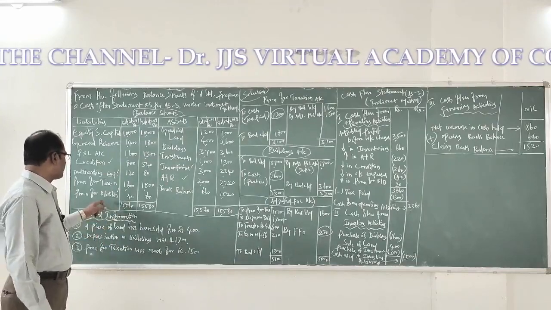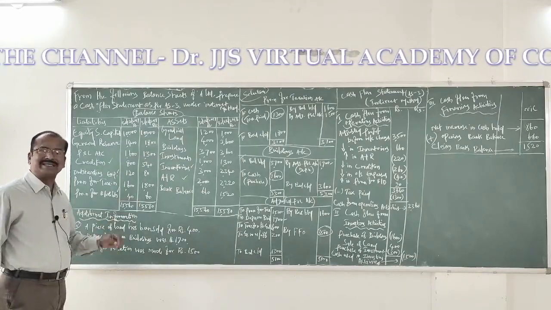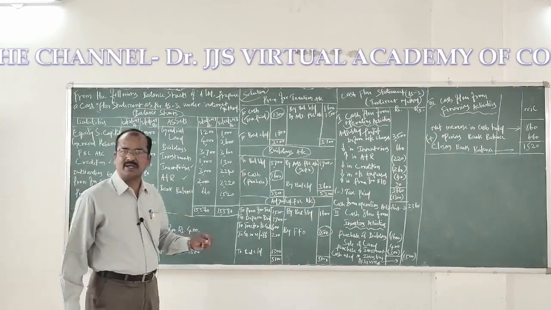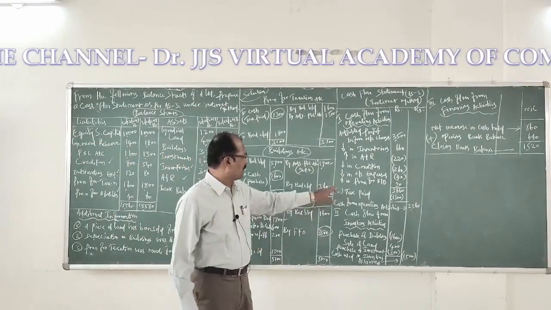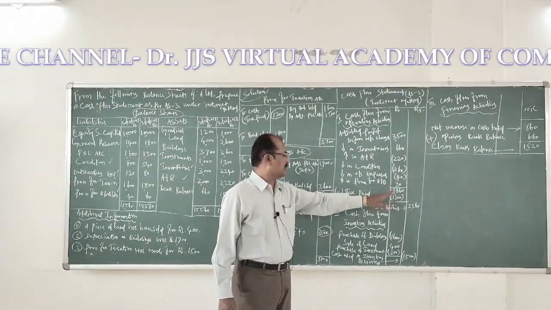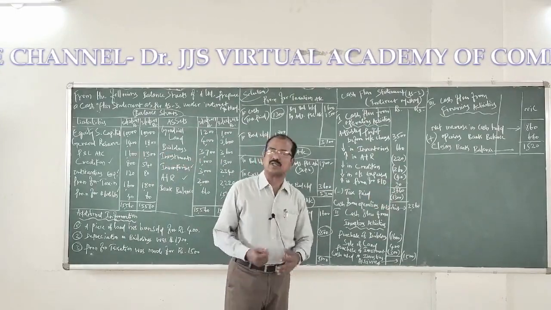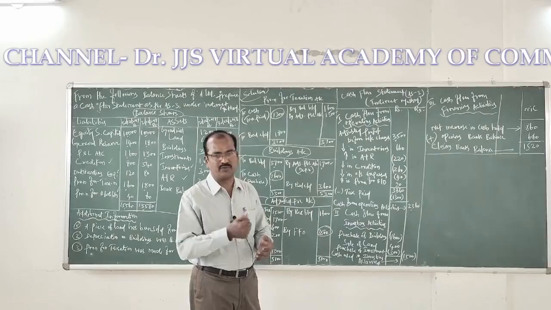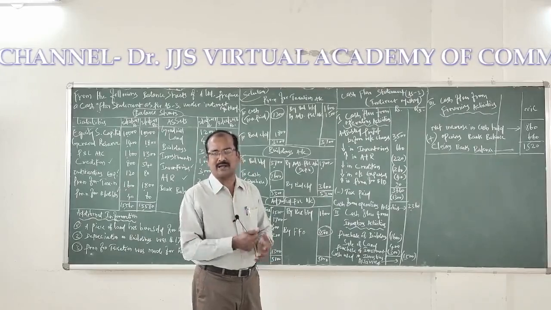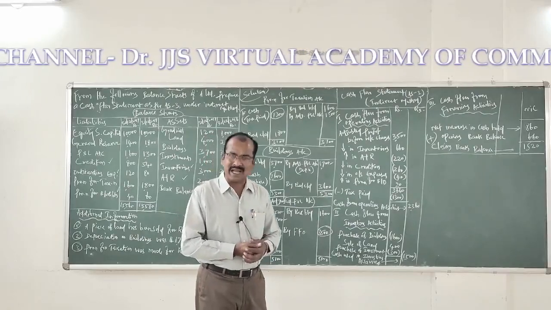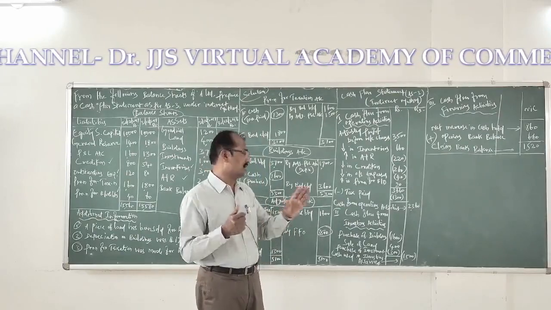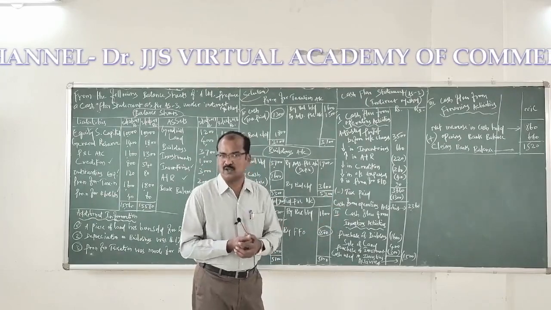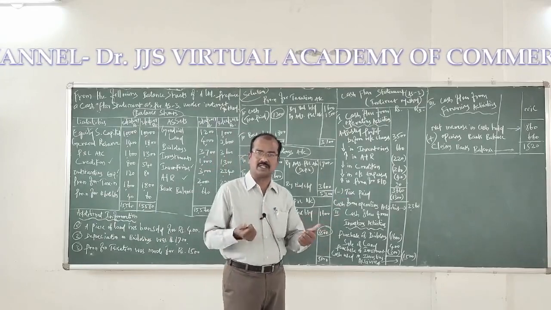And the next one, provision for bad debts. We find an increase in the value of this current liability. An increase in the current liability leads to cash inflow. It amounted to 20 rupees. The total comes to 3,660, a positive figure. From that amount, let us subtract the tax paid in relation to the operating activities. What is that? 1,300 rupees tax paid. It is a cash outflow.